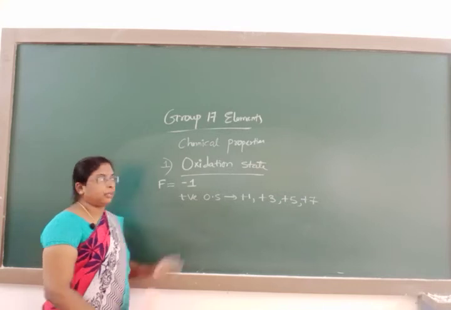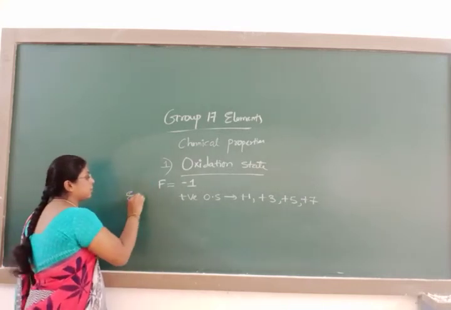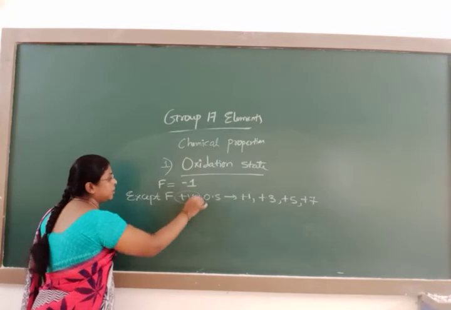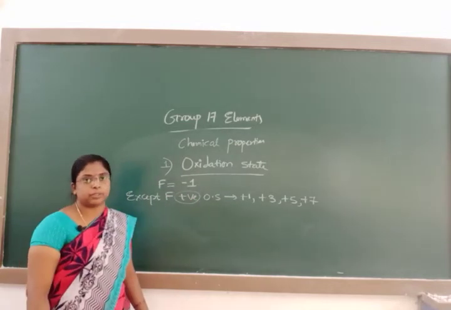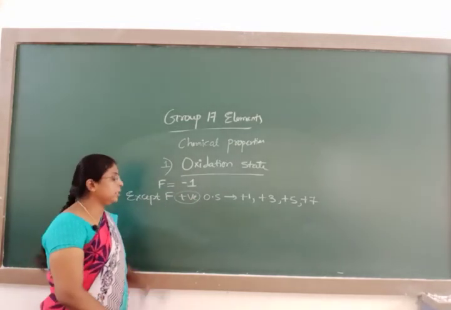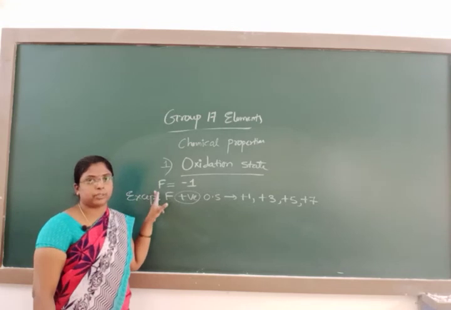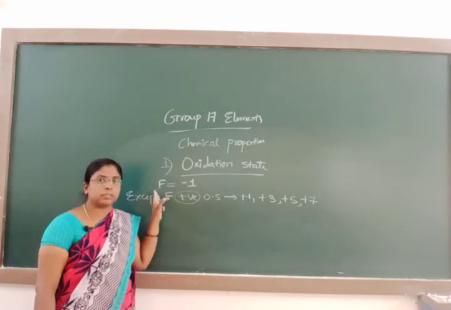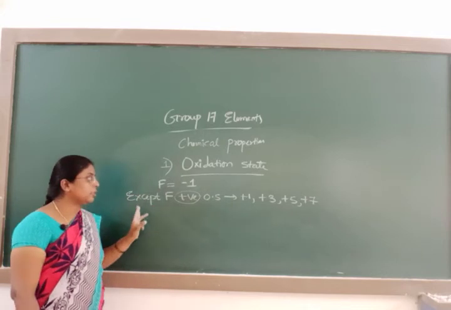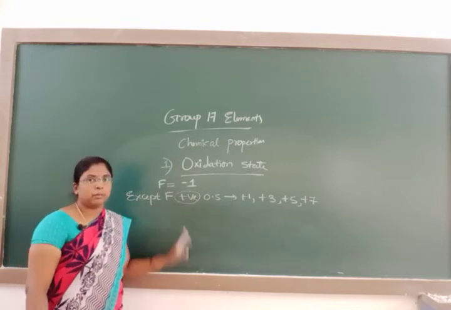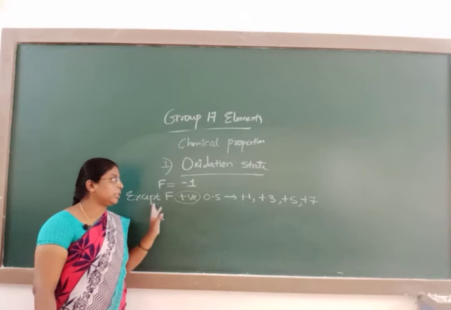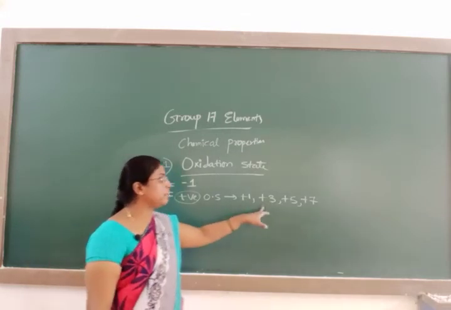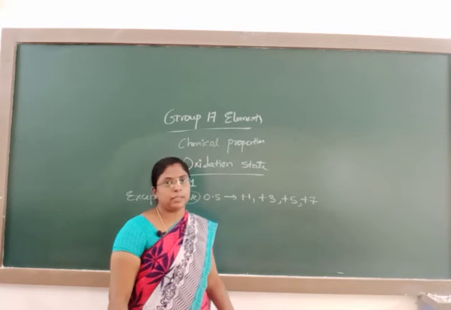Except fluorine. Fluorine does not exhibit a positive oxidation state. Except fluorine, all the elements have positive oxidation states. You know that in nature, fluorine is the most electronegative element. In the periodic table itself, fluorine is the most electronegative element. It does not exhibit any positive oxidation state. Except fluorine, all the elements exhibit positive oxidation states of +1, +3, +5 and +7.